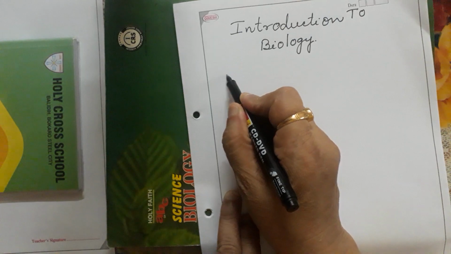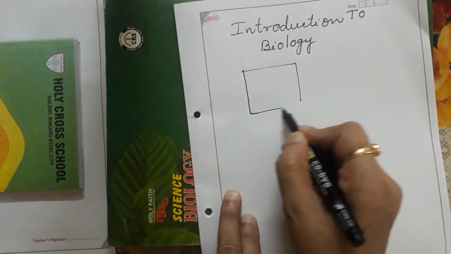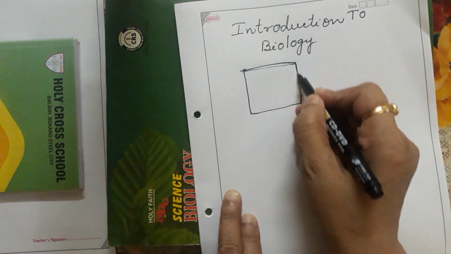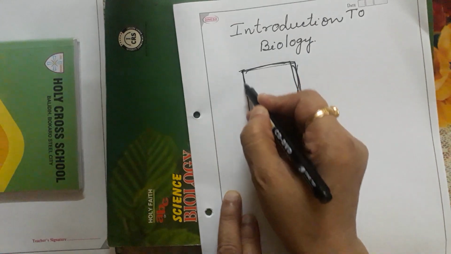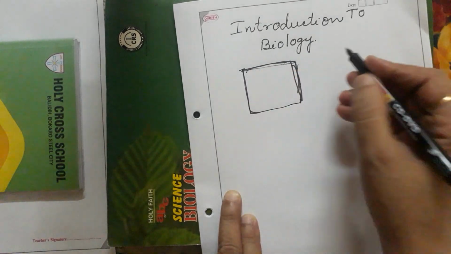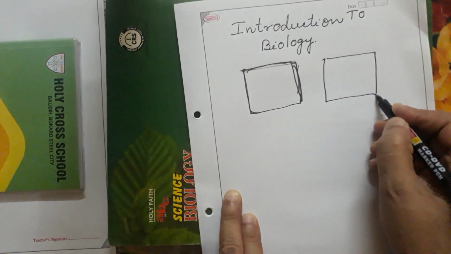Okay, let us see first of all what is the cell. Any cell, if you take, what is the cell made up of? Already you know the cell: one is the animal cell, another is the plant cell.